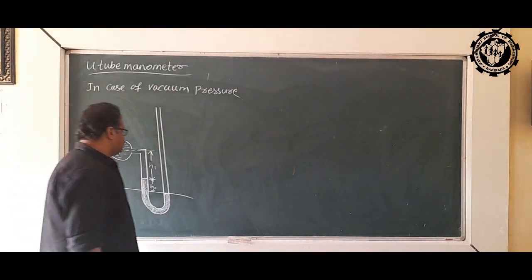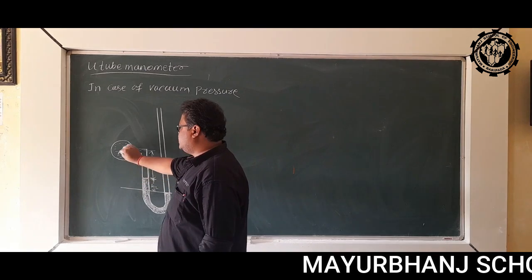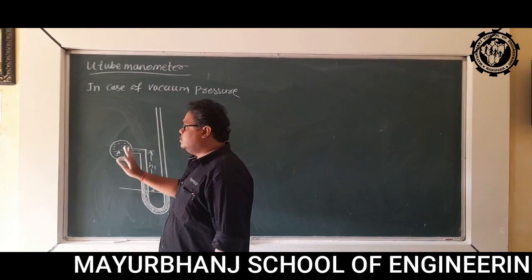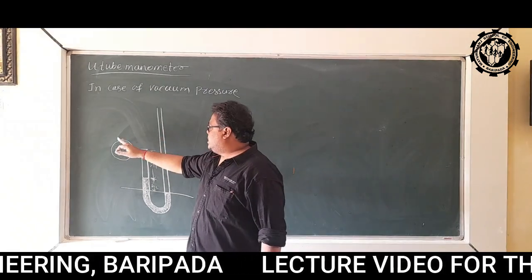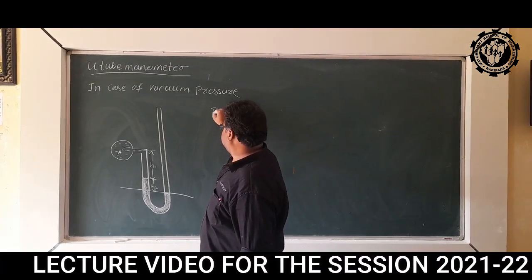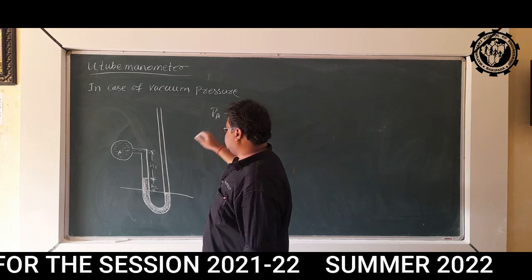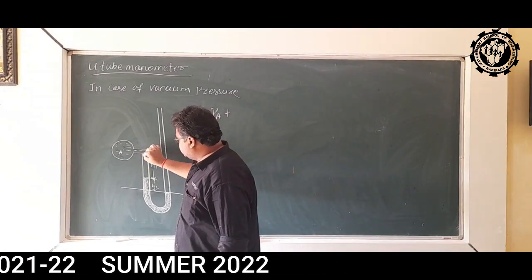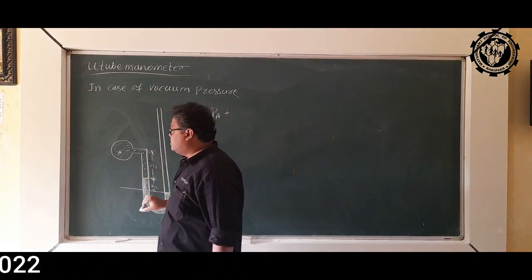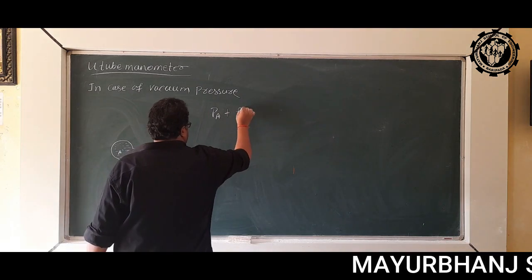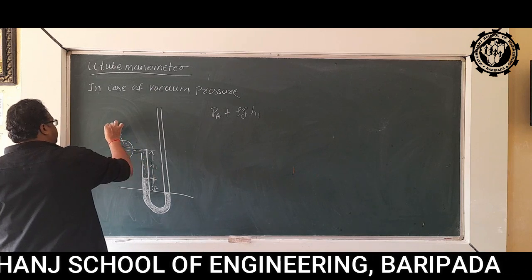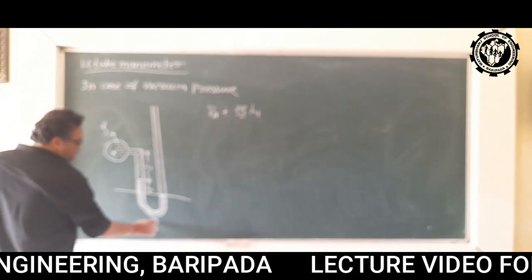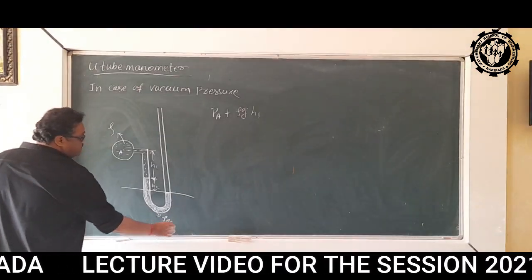Now suppose the pressure here is PA. Now we will do the equation part. In the left limb the pressure is PA plus, because of this column there will be a pressure of rho G H1. Let's say the density of the fluid here is rho and the density of mercury is rho Hg.